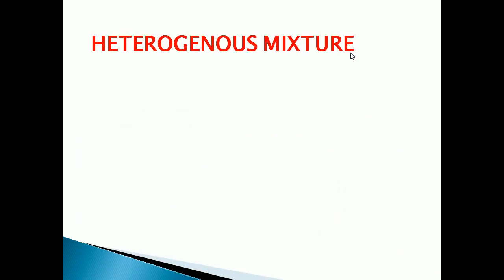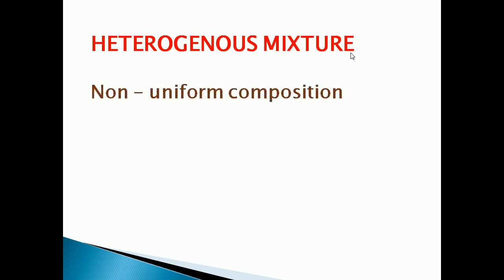Now we can see about heterogeneous mixture. So what is meant by heterogeneous mixture? Just opposite to homogeneous mixture. The mixture which has non-uniform composition is called a heterogeneous mixture. In a heterogeneous mixture, the particles are unevenly distributed.